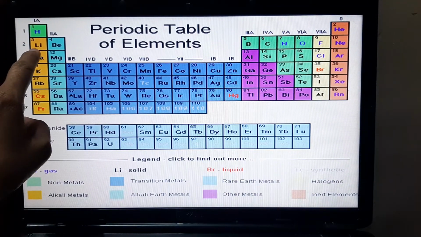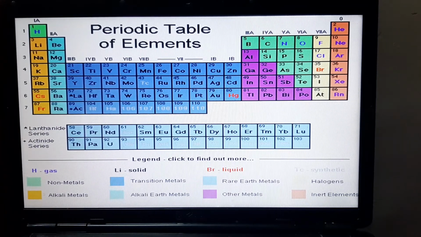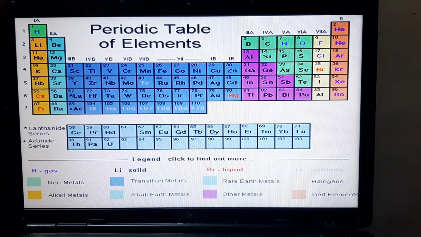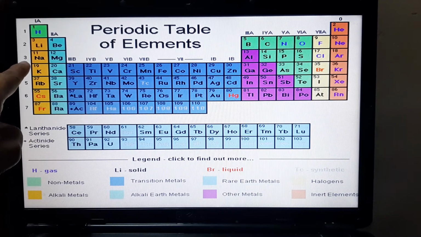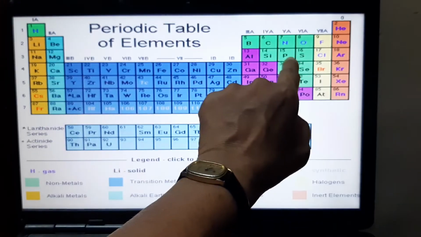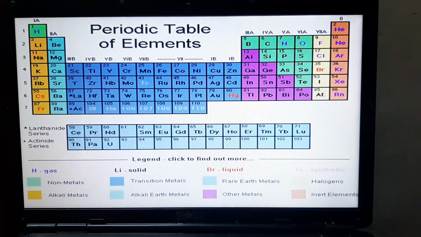Likewise, all elements which have two shells are in the second period. That's why the period number matches the shell number. So lithium, beryllium, boron, carbon: when you draw these elements, you will notice we have to draw only two shells. Whereas the third period has sodium, magnesium, aluminium, silicon, right up to argon, and when you draw these elements, you will notice that they all have three shells.